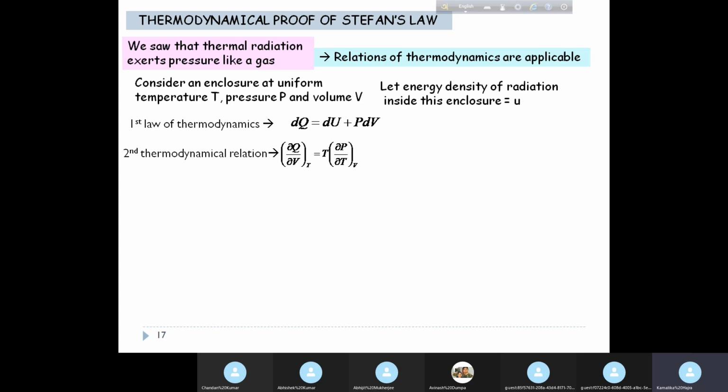Don't stop studying, because concept building is very important if you want to understand things. For example, if you have skipped thermodynamics, or just copied from somebody during your exam, then you don't recall any of this, the first law of thermodynamics or the second thermodynamical relation.